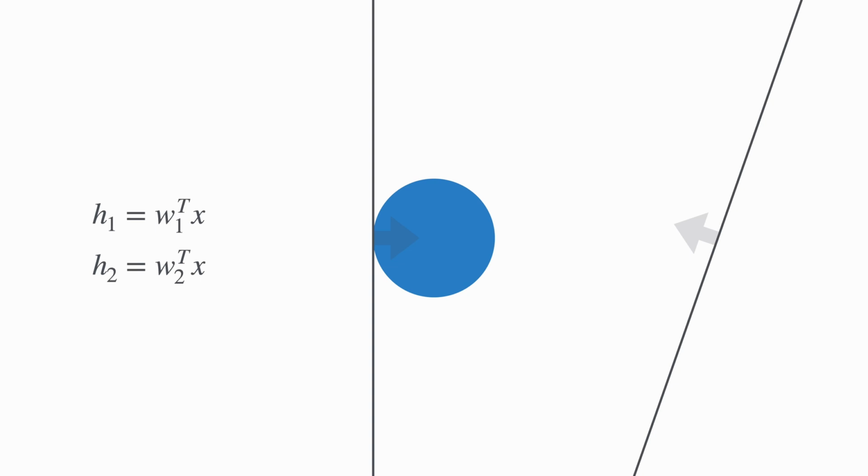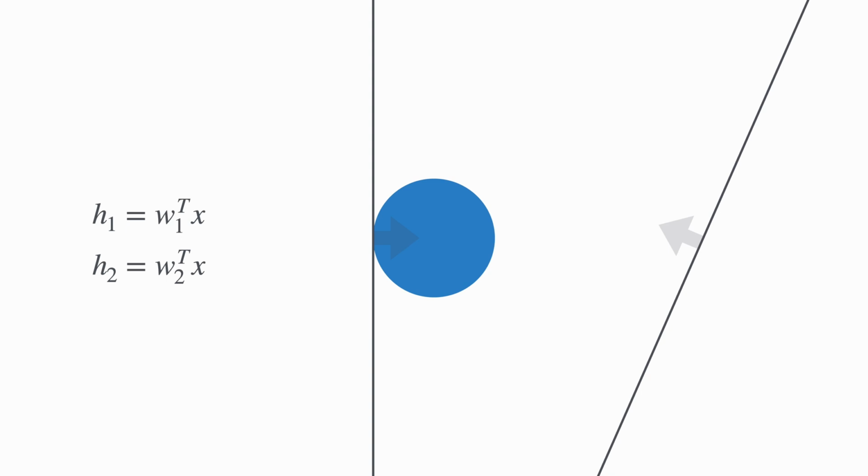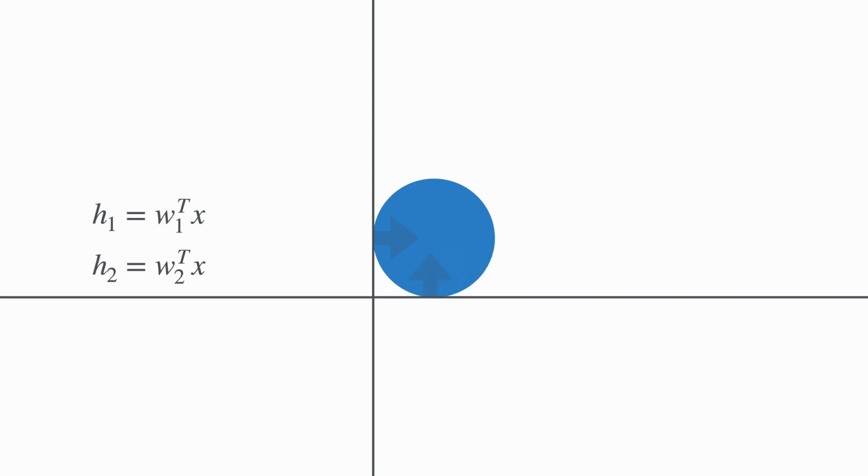But what if we introduce another linear model? Can we somehow combine the two models to build a more accurate model? Let's try adding the two models and see what happens. Well, if we just add the two models, we'll just get another linear model. And it's easy to see that because we can factor x out of our equation and sum the weight vectors to get another weight vector. This again represents a linear model, so that doesn't really work. So what can we do to solve this problem?